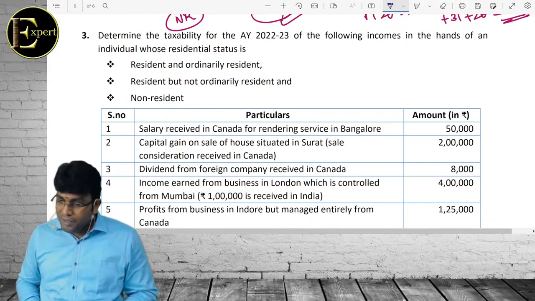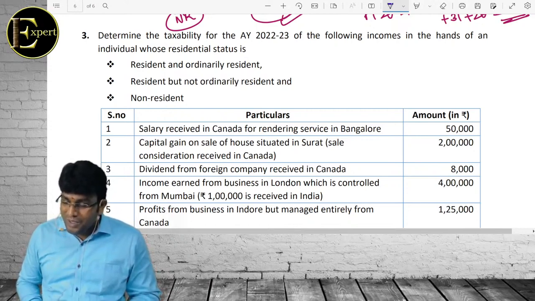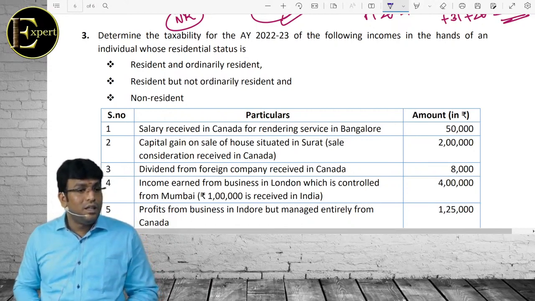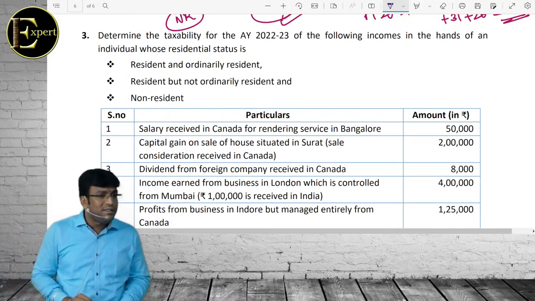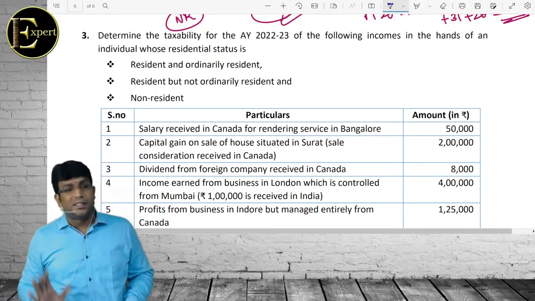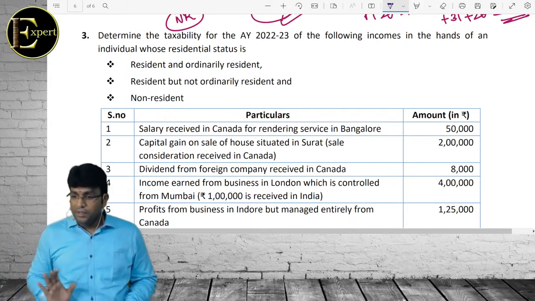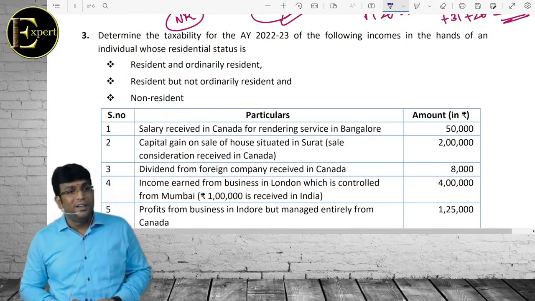That's business income or not? Is it a technical service? No. If it's a technical service, we will not see business connection. If it's not technical service, we will see business connection. Simple. Clear, madam? Done. So can we proceed?